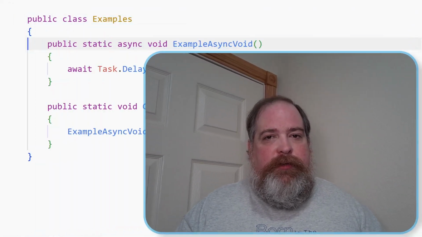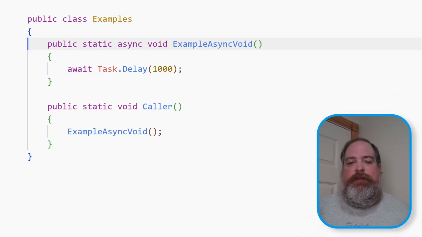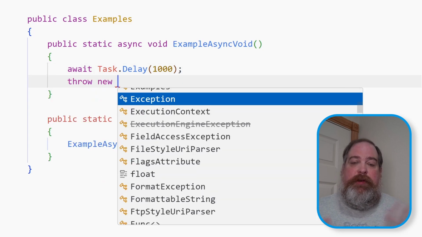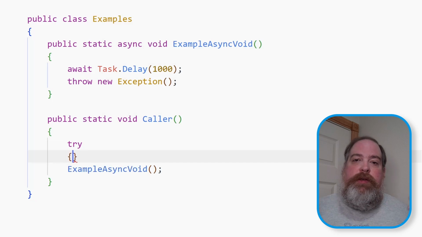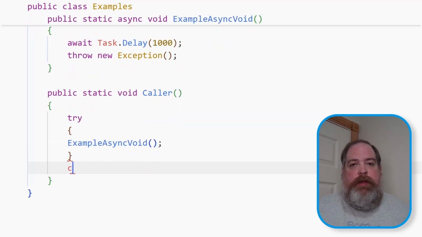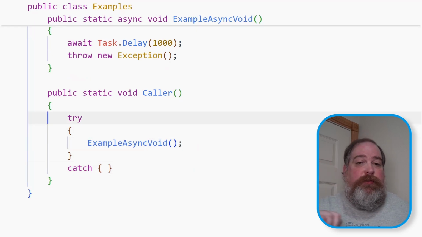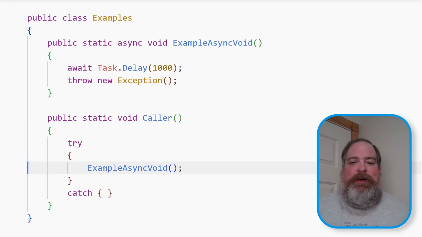The problem with void is that it doesn't represent anything. There's literally no value. So there's no way to detect when the method completes. There's no way to get the results out of the method. There's no way to catch an exception outside of that method. It's not possible to place an async void method in a try catch because it's returning void. There's literally no concept of execution here. So it's like the calling code calls this method that then just does something completely outside of the execution scope of your program. That's kind of one way to think about it.